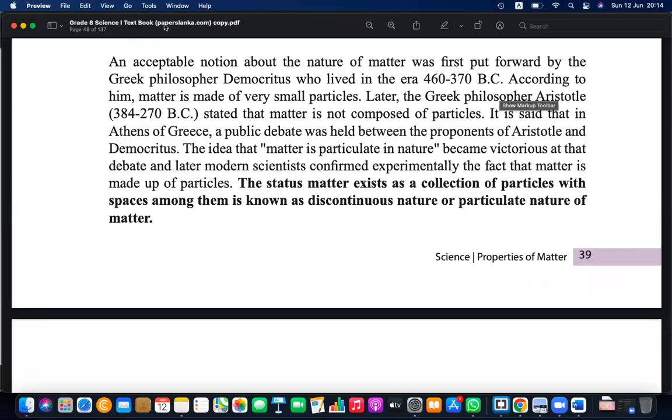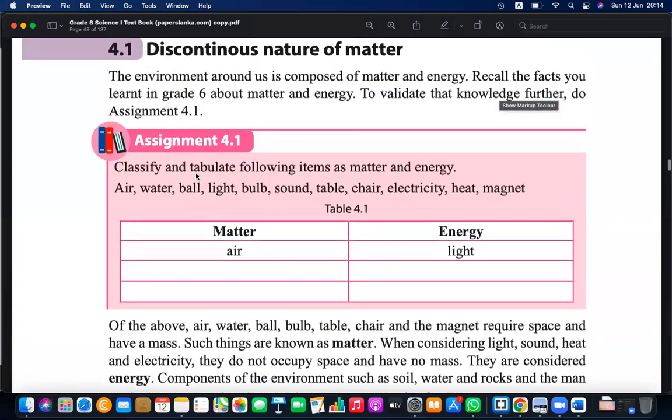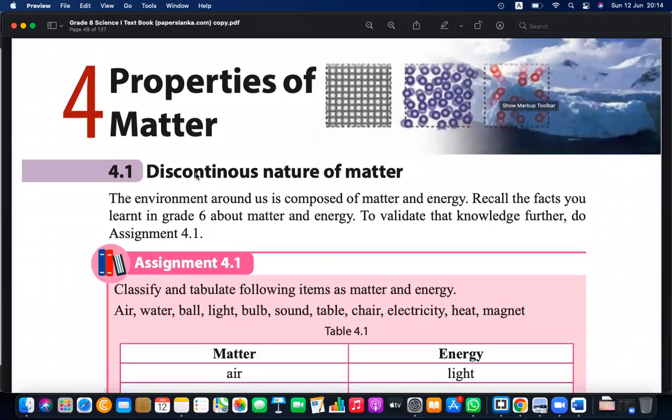Okay, I'll start by summarizing the things that you have learned up to now, even last day, when we started the lesson on properties of matter. We learned states of matter in previous chapters, in grades 6 and 7. We learned there are three: solid, gas, and liquid, and their behaviors and basic properties. Here, we are exploring that further. That is what we learned about matter and energy in grade 6.